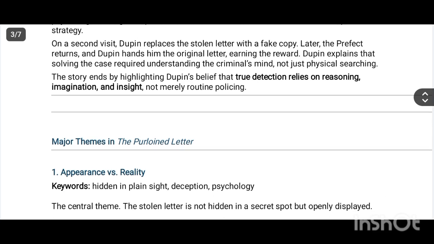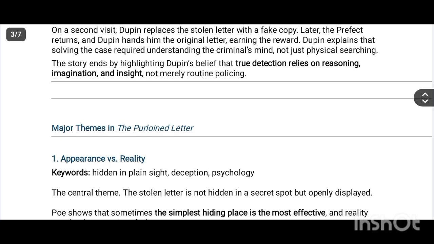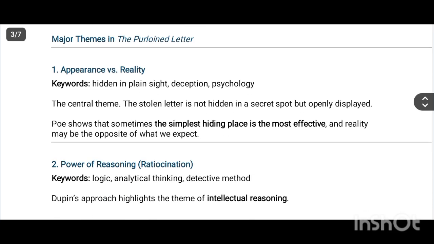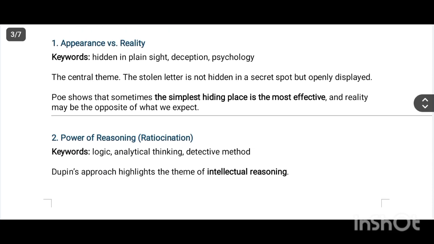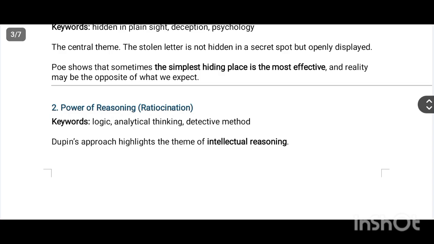The story ends by highlighting Dupin's belief that true detection relies on reasoning, imagination, and insight, not merely routine policing. So the major themes of The Purloined Letter: appearance versus reality. The central theme: the stolen letter is not hidden in a secret spot but openly displayed. Poe shows that sometimes the simplest hiding place is the most effective, and reality may be the opposite of what we expect.